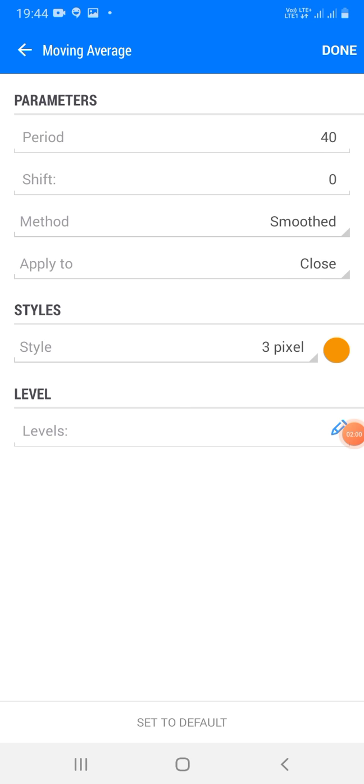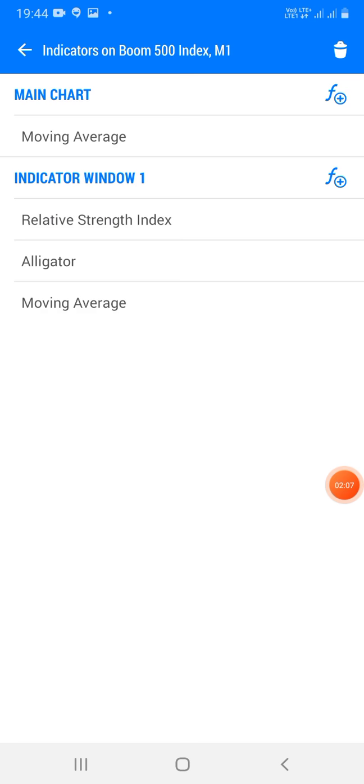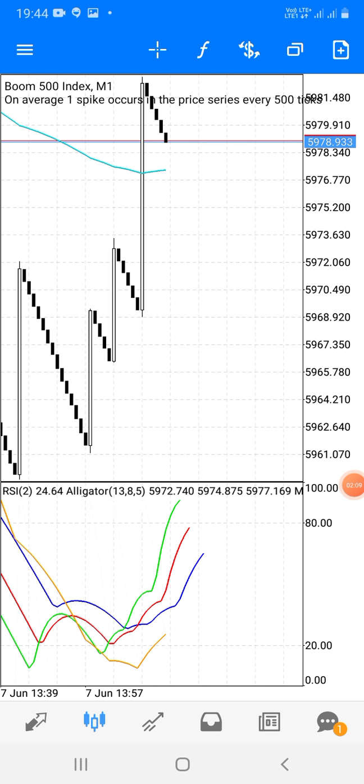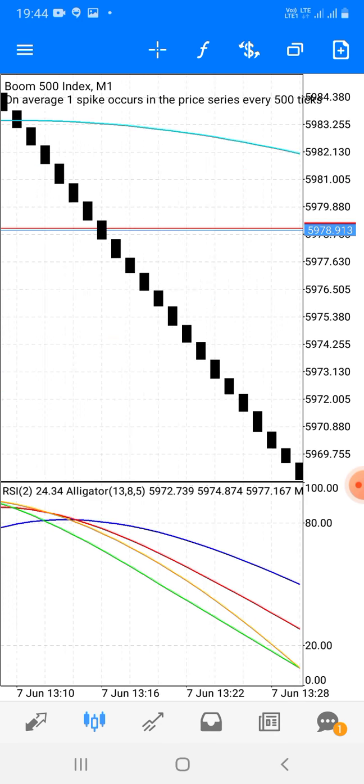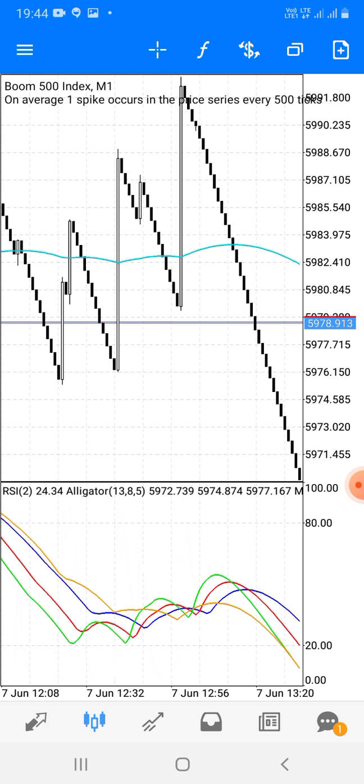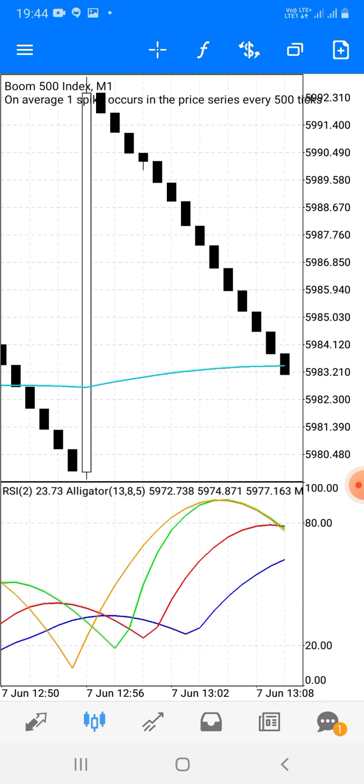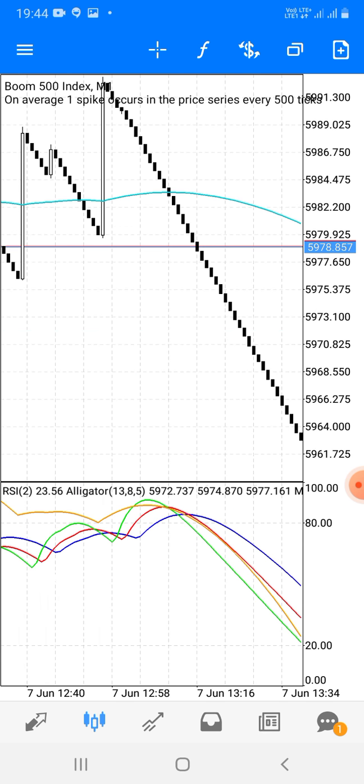After that, add a moving average, 400, smoothed, close, and you can choose the color according to your choice. Take a screenshot of these settings, and let me show you how it really works. You have to use this indicator on the last zoom level, the max zoom level, and use just 4 to 5 candles for the most accuracy.